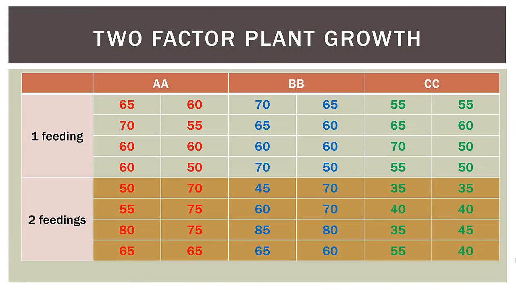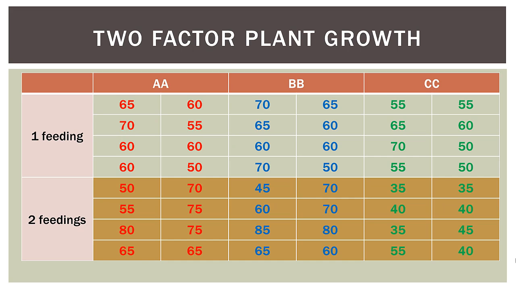Let's go ahead and do this experiment. So here is our data. The top 4 rows are the exact same as we had before. We have our 3 plant foods, AA, BB, and CC, and then we have the 1 feeding factor here on the left. All those numbers are the same. But now we added another factor, the 2 feeding frequency, so now we have more data to work with. You can see that I have AA in all red, BB in all blue, CC in all green, and then the 1 feeding is in a gray color, and the 2 feeding is sort of a brown color. So you can see each column and each row.